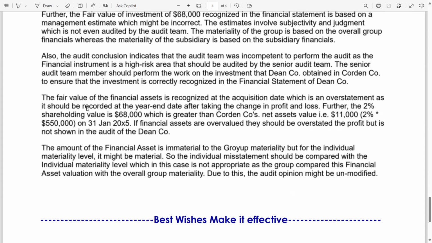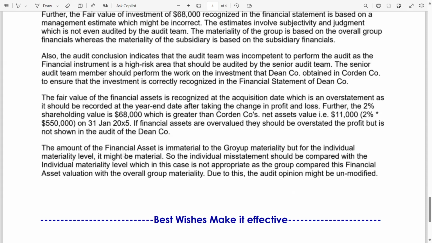Further, the 2% shareholding value 68, which is greater than Cordon Company's net asset value 11200000. How to calculate this figure? 2% multiplied by 5,50,000 on 31st Jan 2005. If financial assets are overvalued, they should be overstated the profit but is not shown in the audit of deemed